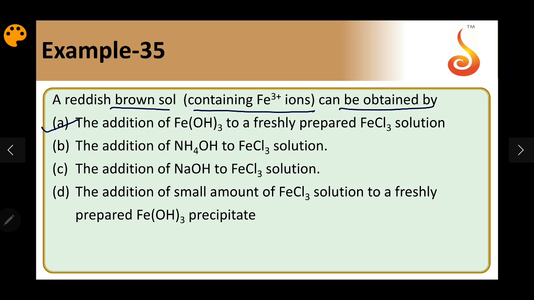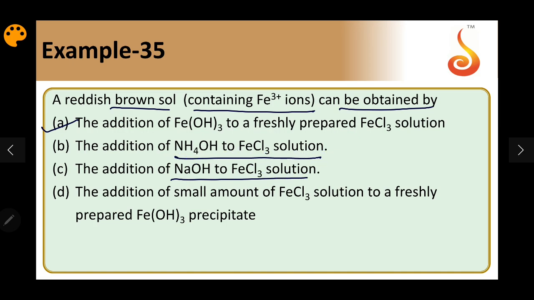The addition of NH4OH to FeCl3 will form ferric hydroxide as a precipitate. There is no excess dilute FeCl3 so that it can form the sol. NaOH with FeCl3 also will give ferric hydroxide precipitation.